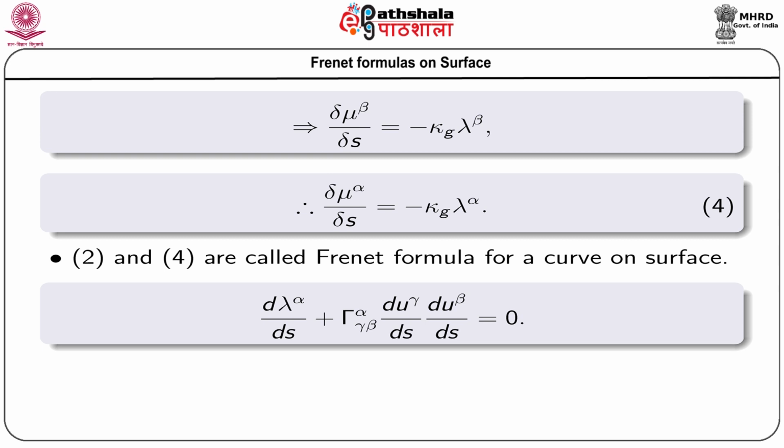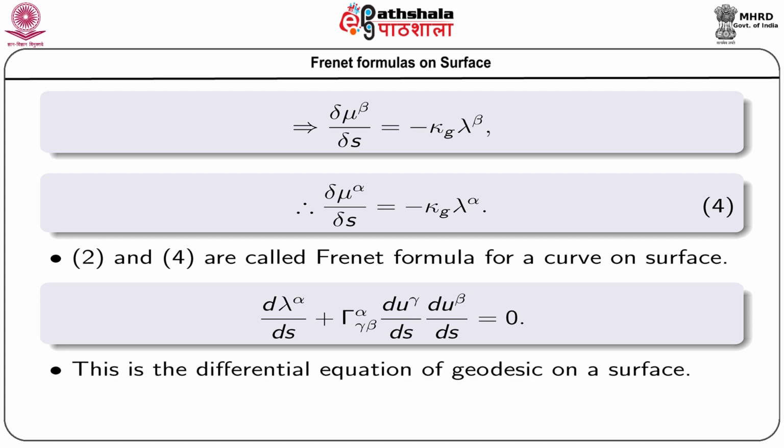And when del lambda alpha del s equals 0, we have this expression: d lambda alpha ds plus Christoffel symbol of alpha gamma beta du gamma ds du beta ds equals 0. Now, this is the differential equation of geodesic on a surface. Earlier we have discussed the geodesic on a surface, and we see that del lambda alpha del s equal to 0 will give the differential equation of geodesic on a surface.